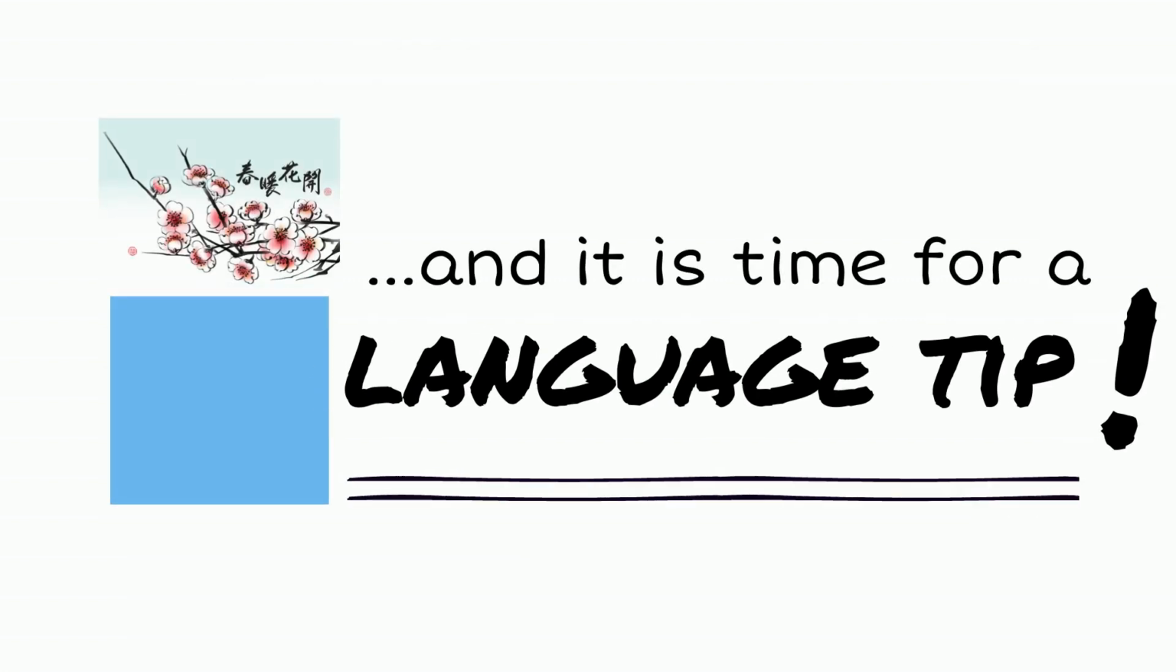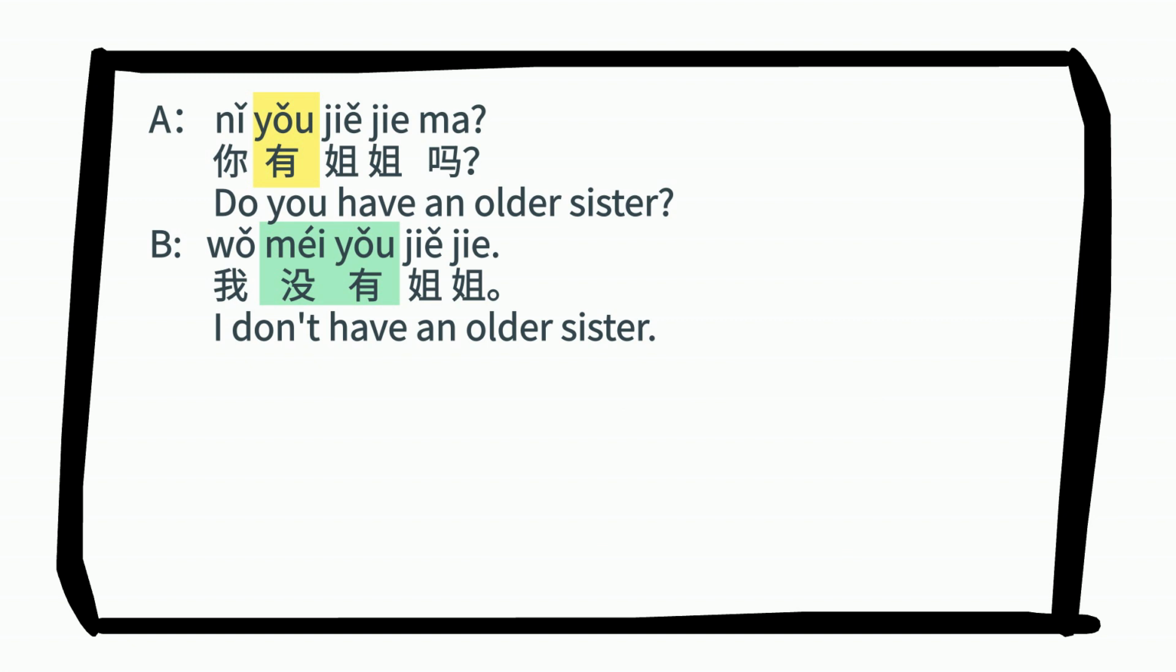Now it's time for a language tip. We have just learned from this lesson that if there's a 有 in a sentence, you can only use 没 to negate it. For example, 你有姐姐吗 Do you have an older sister? 我没有姐姐 I don't have an older sister.